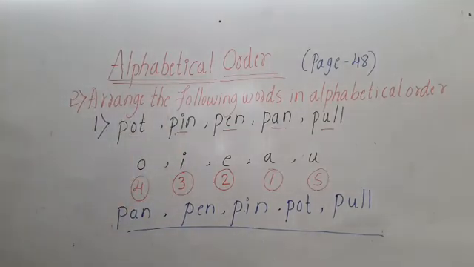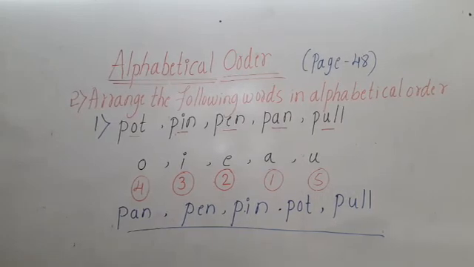Okay children, start writing in your textbook. Write down these words in your textbook. In the second main question, first one. Pan, pen, pin, pot, pull. So we have arranged these words in alphabetical order. If you want, you can take a screenshot of this, so later on you can write it. Okay children? Pay attention in the classroom, children. Don't play with such things.